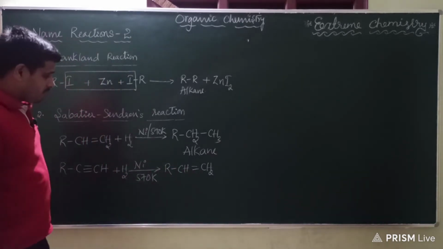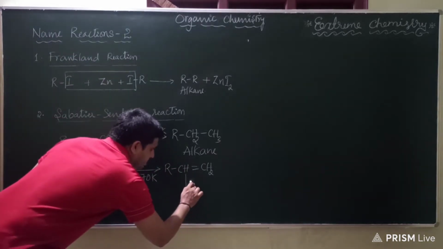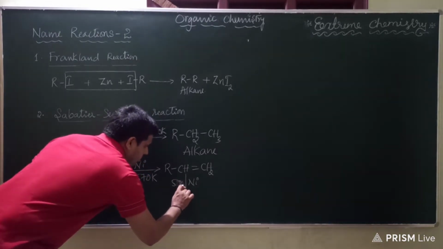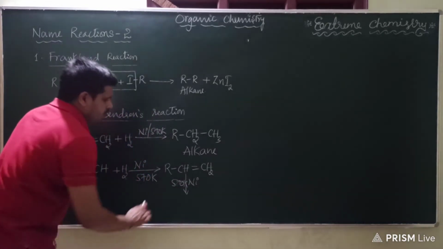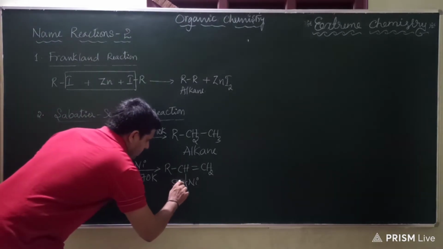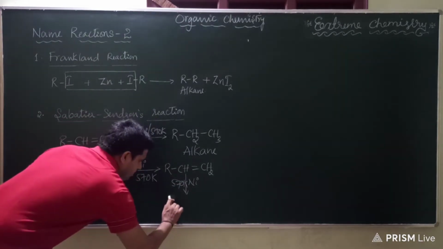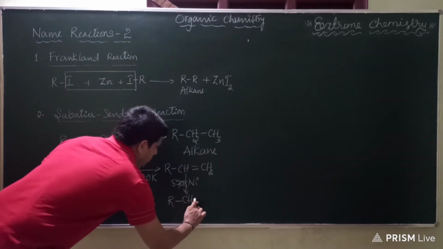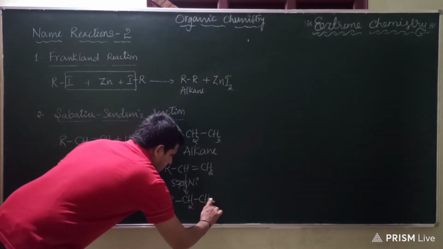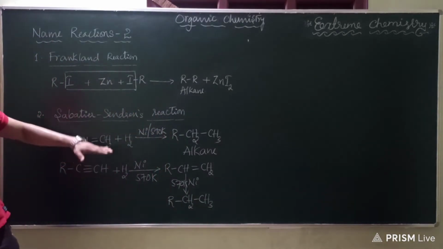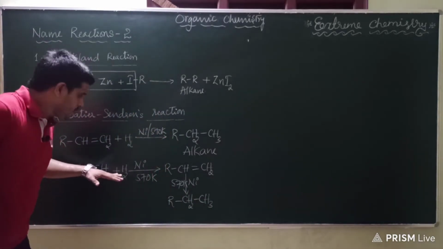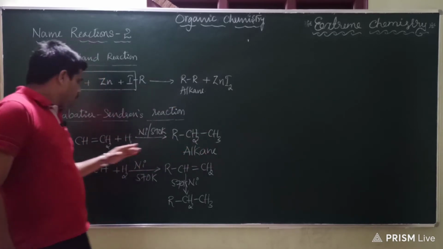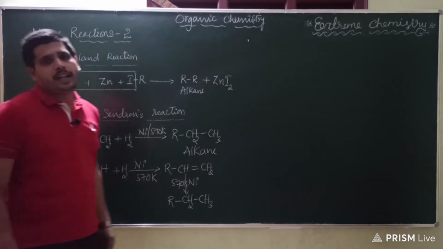What are you supposed to do further? It's simple. Again you add hydrogen in the presence of nickel at 570 Kelvin. That double bond will get reduced into a single bond, so R-CH2-CH3. In this way we can prepare alkane, saturated, from both types of unsaturated hydrocarbons.